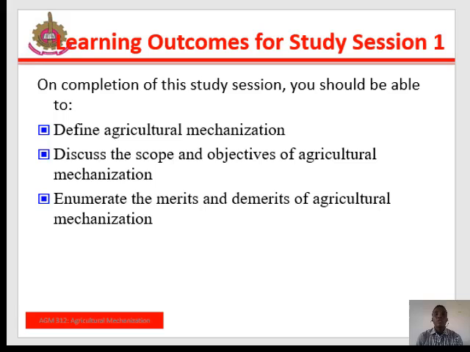Learning outcomes for study section 1. On completion of this study section, you should be able to define agricultural mechanization, discuss the scope and objective of agricultural mechanization, and enumerate the merits and demerits of agricultural mechanization.